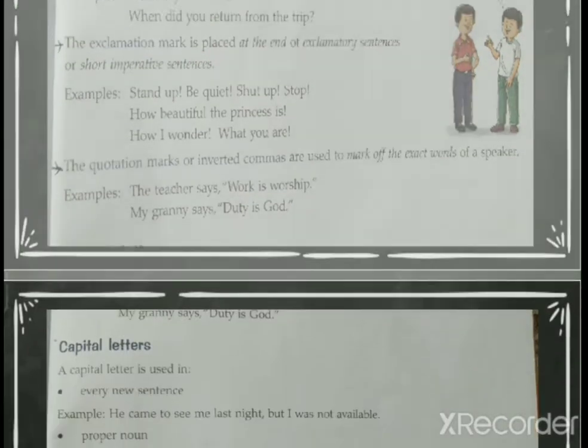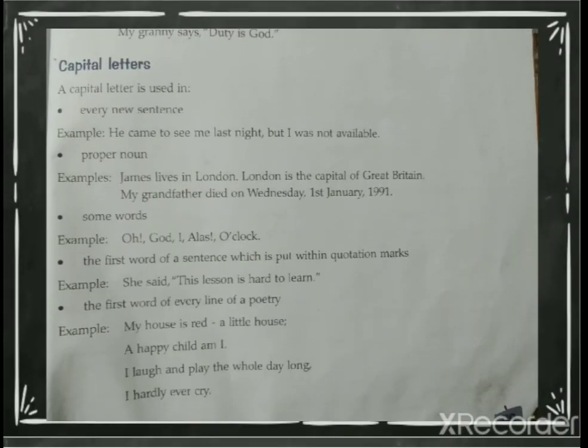Now let's continue. Capital letters, very much important, because many a time in checking also I have found mistakes that you are not writing the first letter in capital. Remember, when you start a sentence, you have to write in capital. Capital to pata hai na? Capital A B C D, A B C, this is capital, right? So let us see now where you have to use capital letters. So capital letter is used in every new sentence.